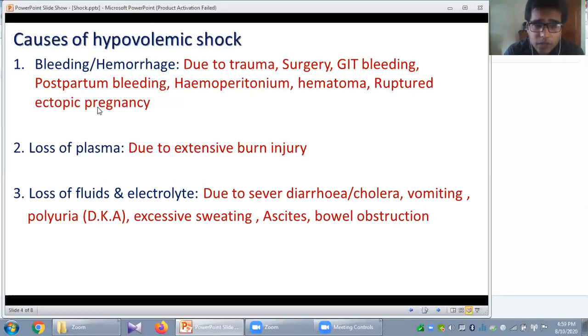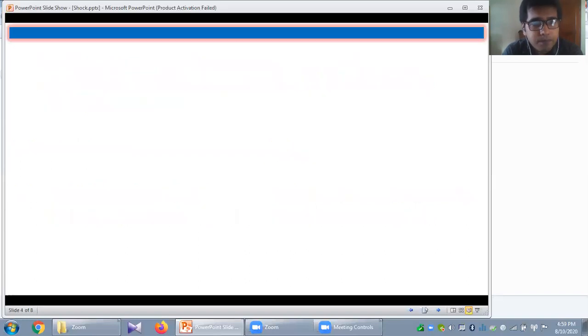So hypovolemic shock may occur due to heavy bleeding, due to extensive loss of plasma, or due to loss of fluid and electrolytes from your body. So ultimately, there will be a reduction of the effective circulating blood volume. Okay.